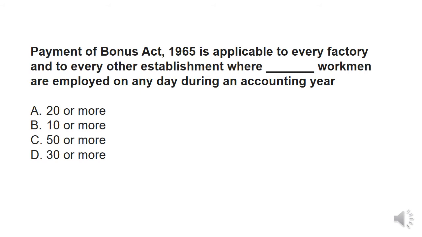So the first question is: Payment of Bonus Act 1965 is applicable to every factory and to every other establishment where dash workmen are employed on any date during any accounting year. So the answer is 20 or more. If in any establishment 20 or more workers work in any accounting year, the Payment of Bonus Act will be applied in that particular establishment. So 20 will be the correct answer. Let's move to the next.